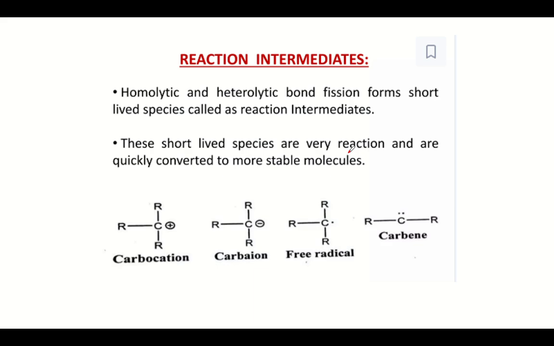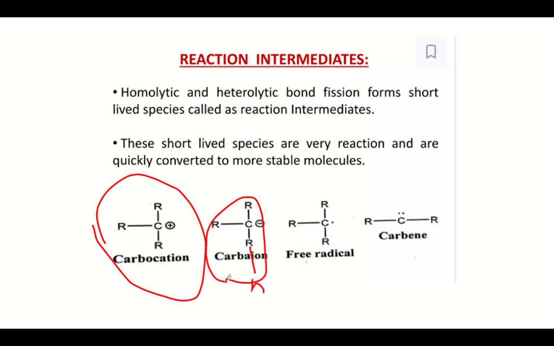So far we have seen that homolytic and heterolytic reaction mechanisms result in short-lived species called reaction intermediates. They may be the carbocation, the carbanion. Here the spelling is wrong, please note it down: carbanion, the N is missing here. And the free radical with the odd electron, and the carbene.